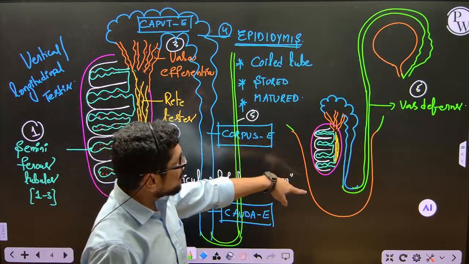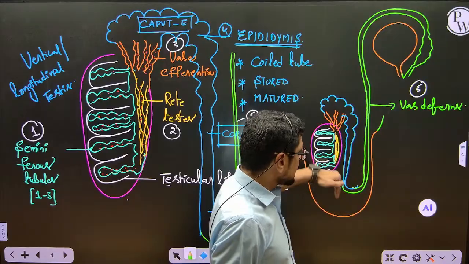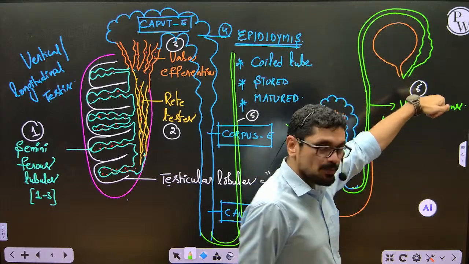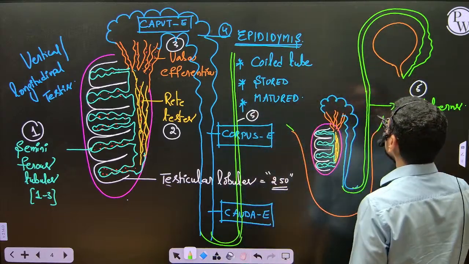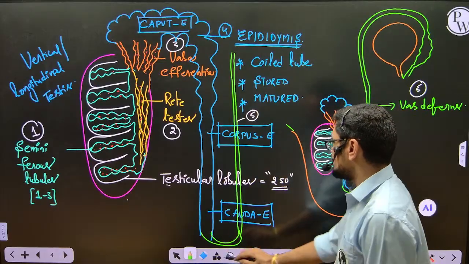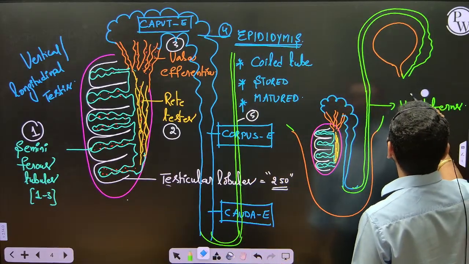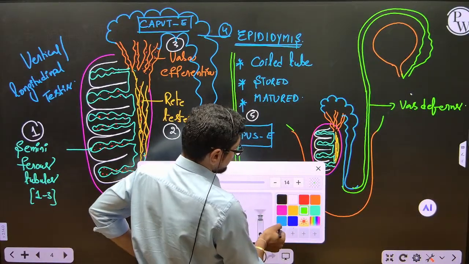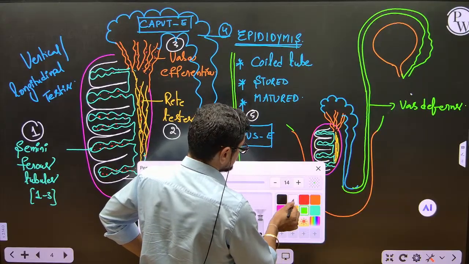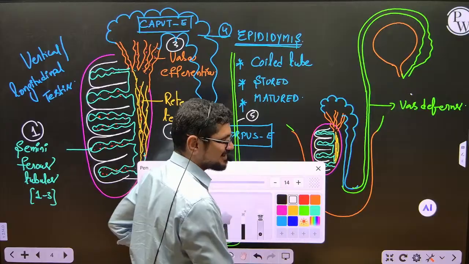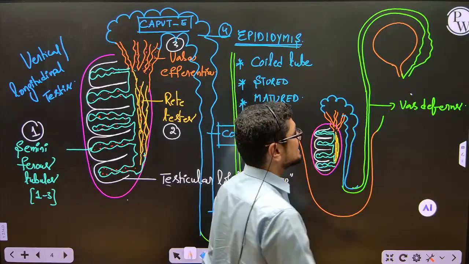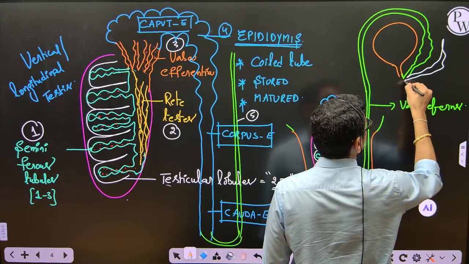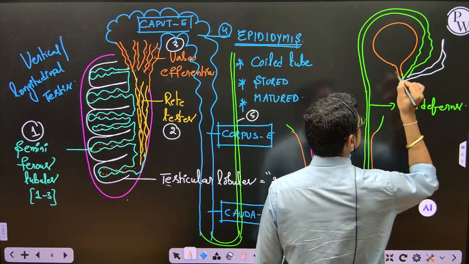See this diagram. Vas deferens, which is present in the scrotal sac, it takes a loop or a turning and then enters into the abdominal cavity. It takes a loop over the urinary bladder and what happens? It joins with one different color here. Which color will you take? Joins with black. Shall I take the black color here? Black color merges with the background, right? See here now. It joins with seminal vesicle.